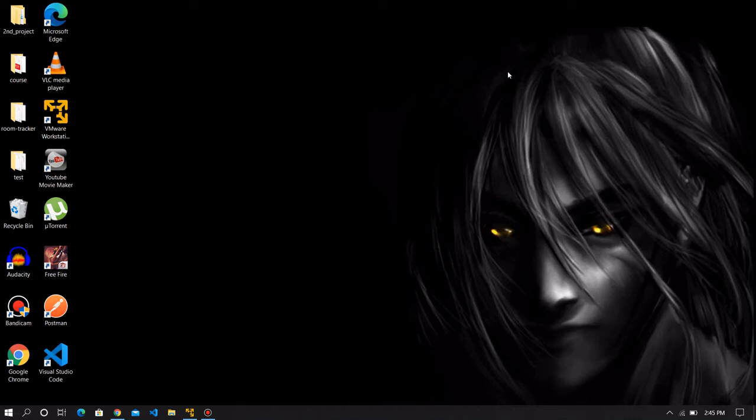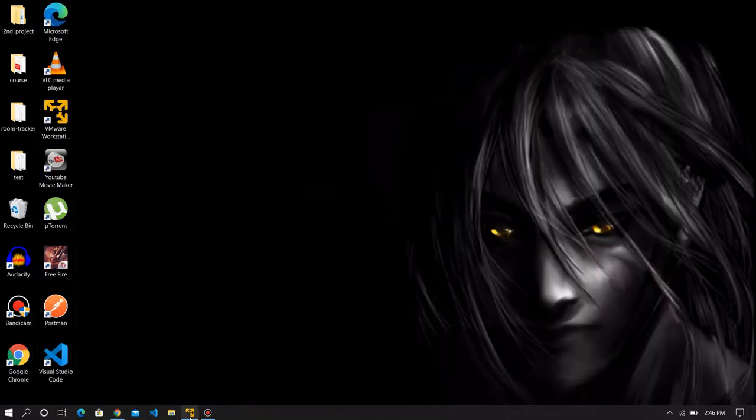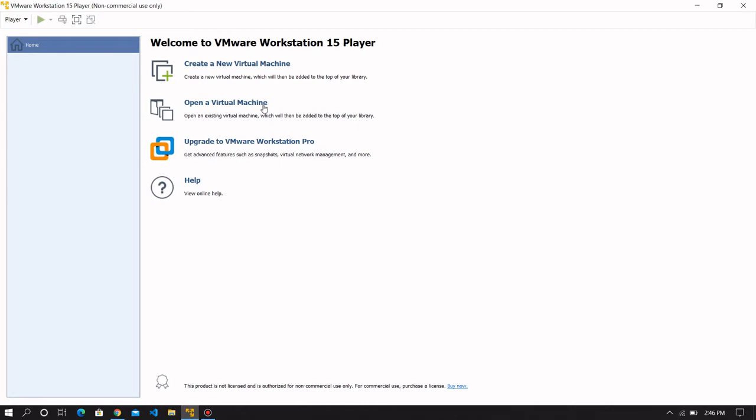Today I am showing you how to install any operating system like Kali Linux, Parrot, Windows on VMware Workstation Pro. First of all, you need to download VMware Workstation from its official site vmware.com. After installing the VMware, you need to open it and go to create a new virtual machine.